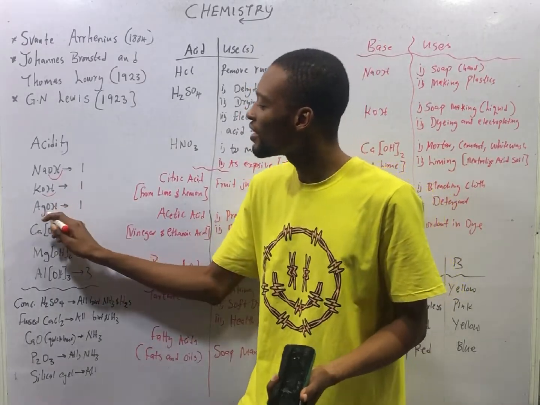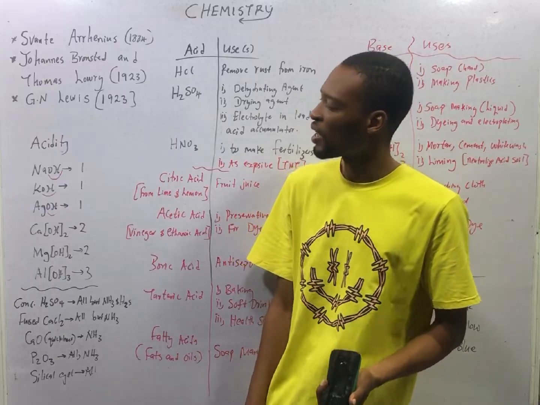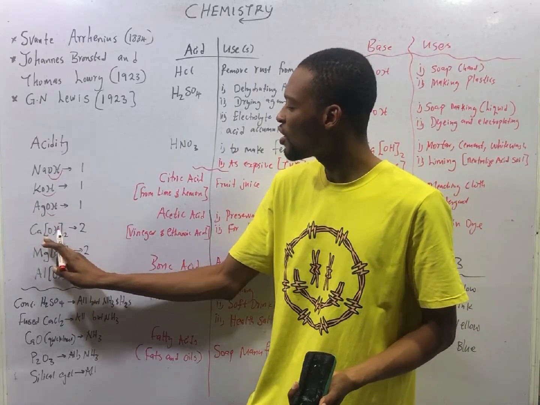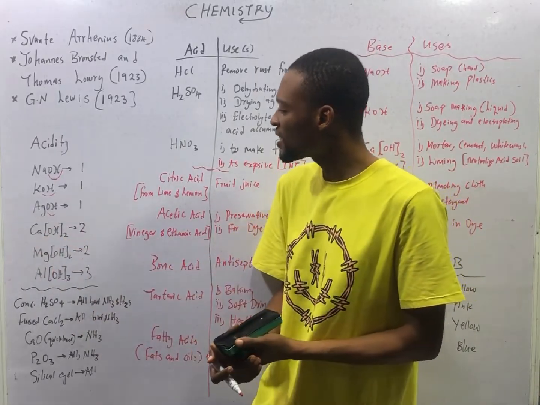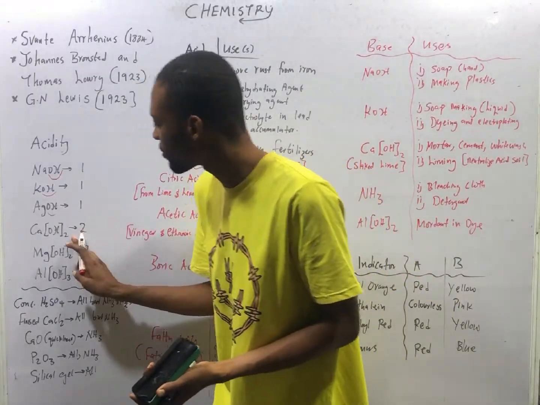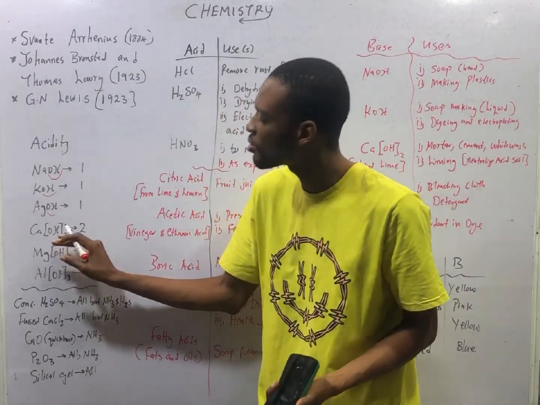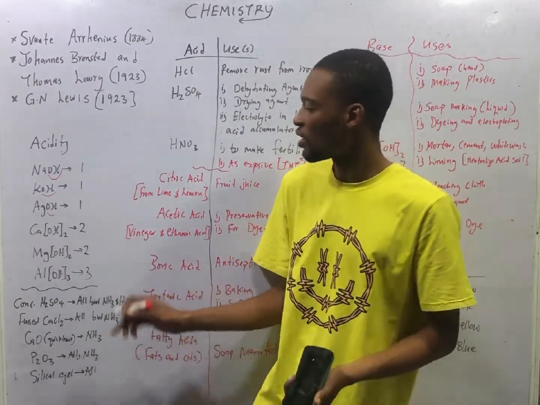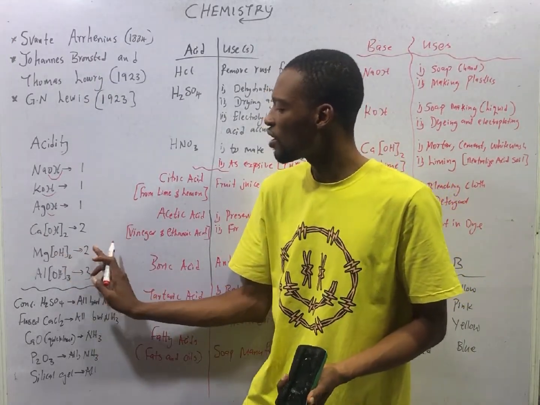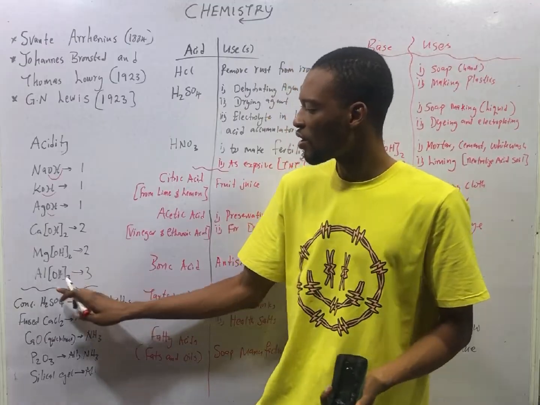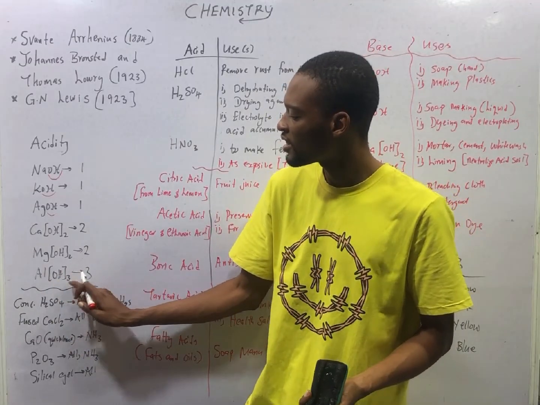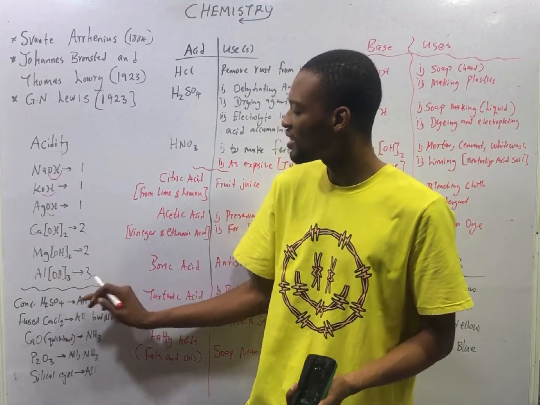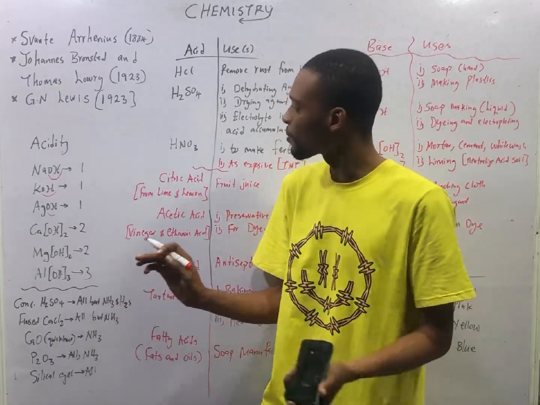For AgOH, the acidity is 1. For CaOH2, the acidity is 2. This is slaked lime. It has OH times 2, so the 2 can be replaced. For MgOH2, the acidity is 2. For AlOH3, since there is 3 OH, the acidity is 3.